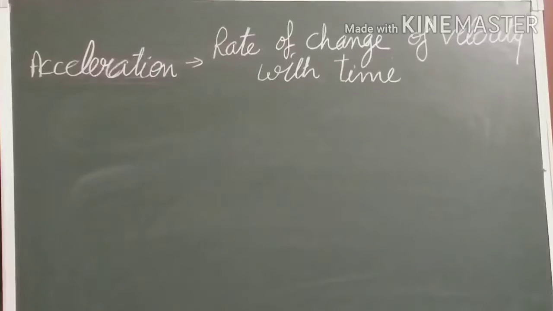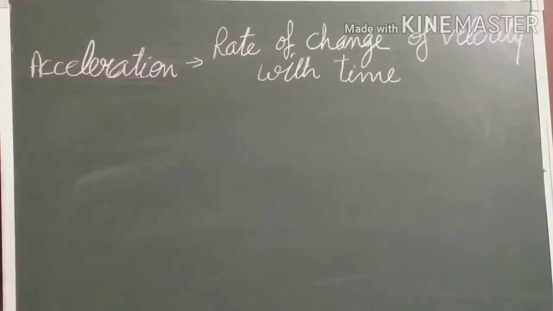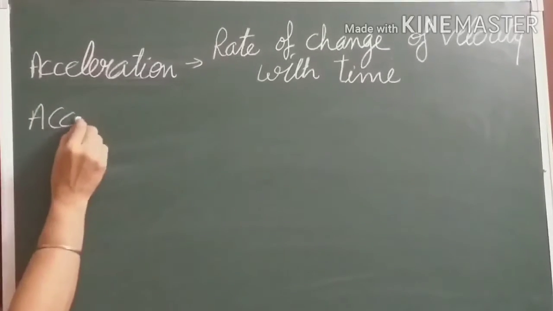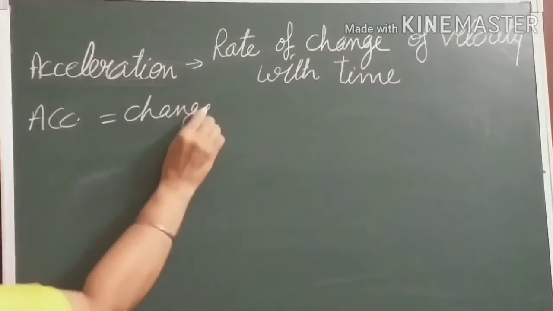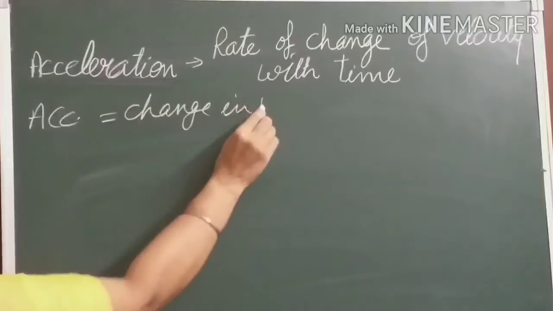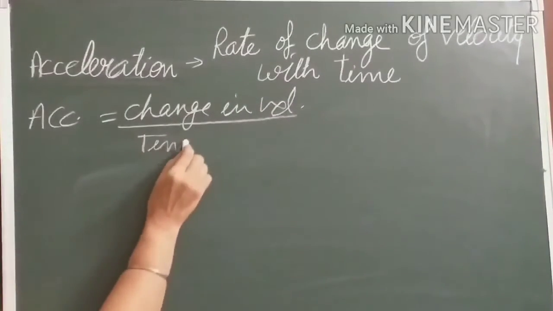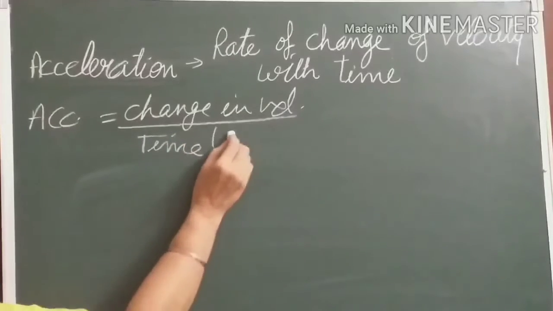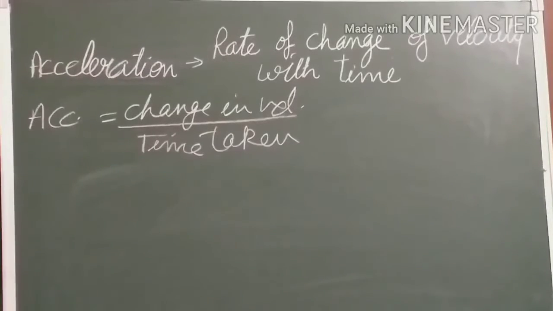What is acceleration actually? If we want to define it, we can say that acceleration of a body is the rate of change in its velocity with time. In short, acceleration is equal to change in velocity upon time taken for this change.